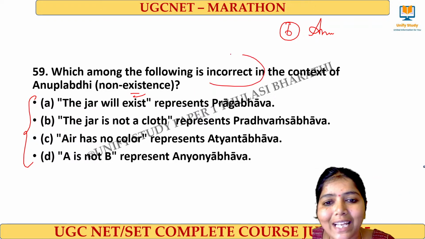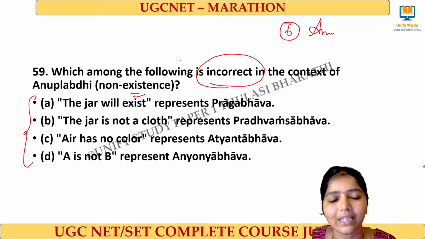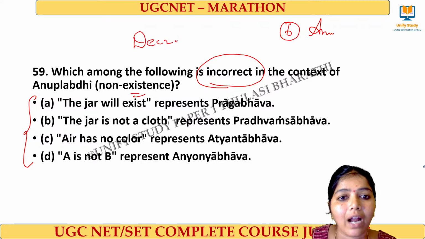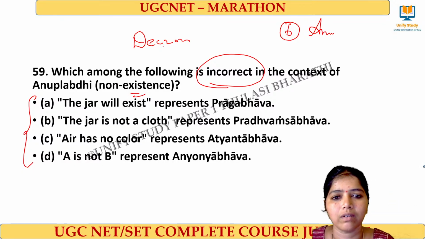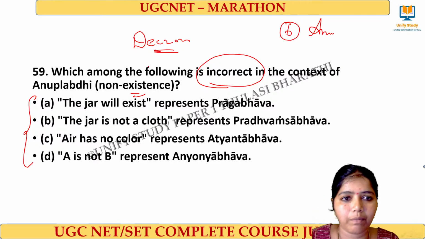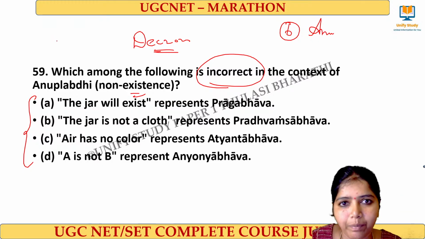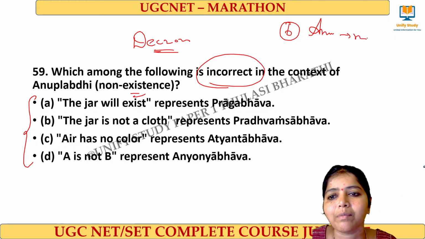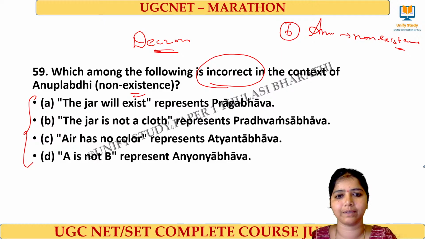Which of the following is said to be incorrect? We have already done this in our YouTube class also. This question was asked in December, and in June it was also asked in a different way, under the topic Pramanas. This is the 5th type, called Anupalabdhi. Anupalabdhi means the non-existence of something gives me some knowledge. And these are all the different types. Tell me the answer.